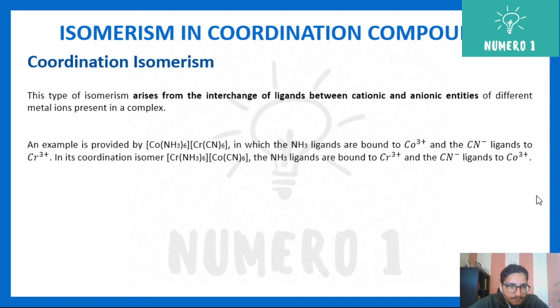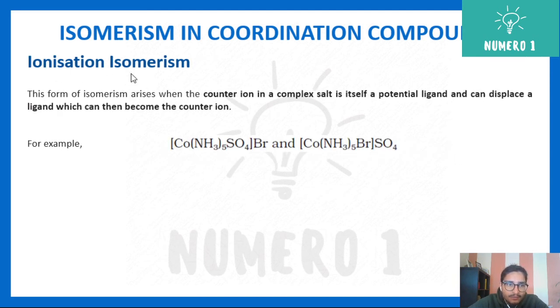Next, ionization isomerism. This form of isomerism arises when the counter ion can itself be a potential ligand. For example, Br, bromide, is actually a possible ligand. So Br will go inside the coordination sphere, removing SO4. So SO4 becomes your counter ion, and bromide enters inside the coordination sphere. And what was there inside becomes your counter ion.